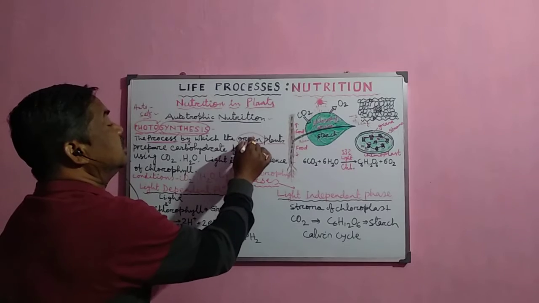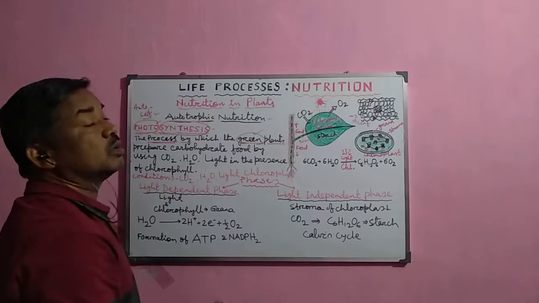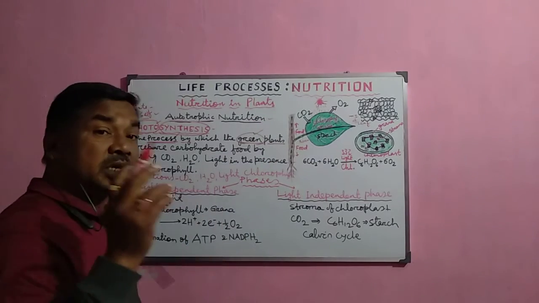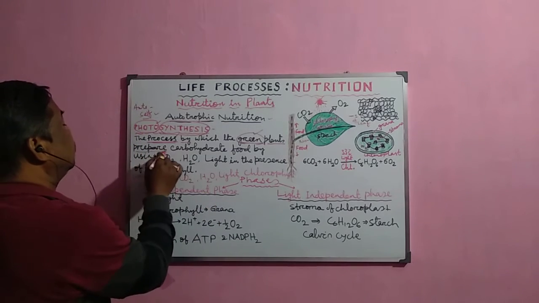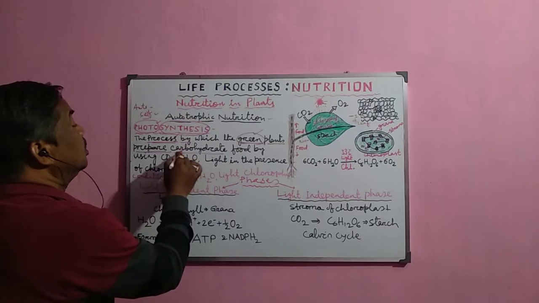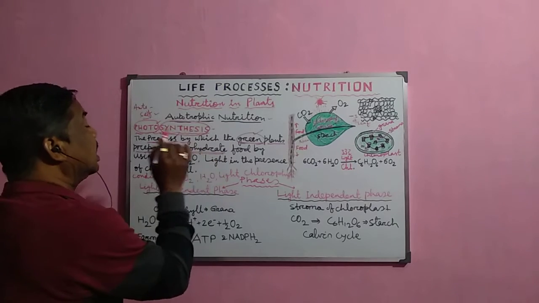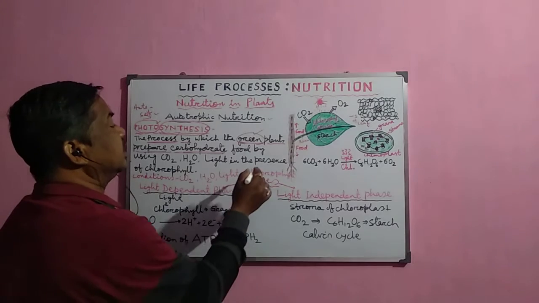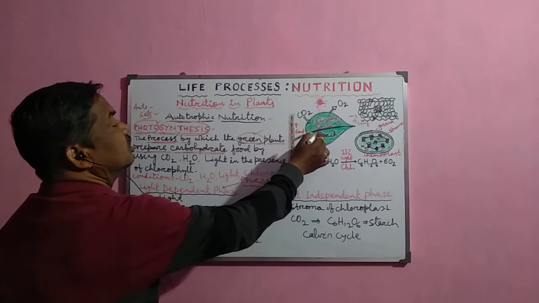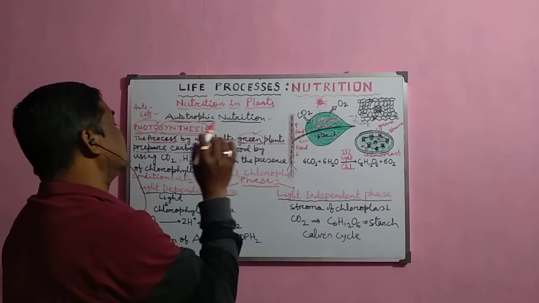Because green plants contain the chlorophyll pigment, which is essential for this process. Green plants prepare food material, but which type of food? Not protein or fat, but carbohydrate, and the simplest carbohydrate, C6H12O6, that is the glucose molecule.